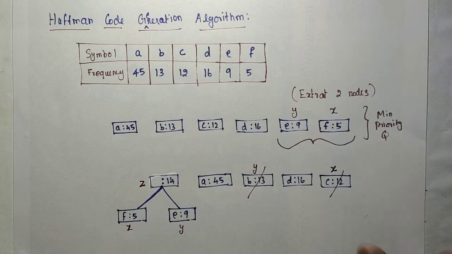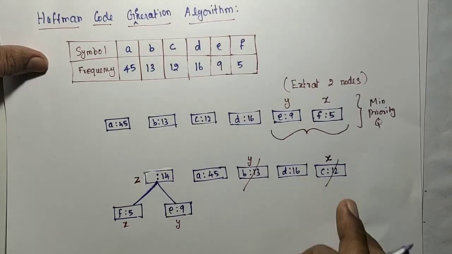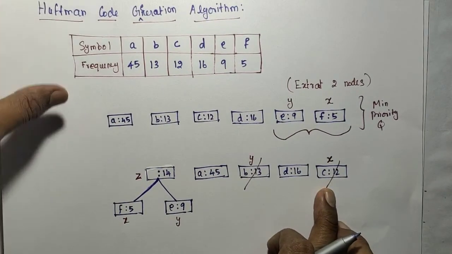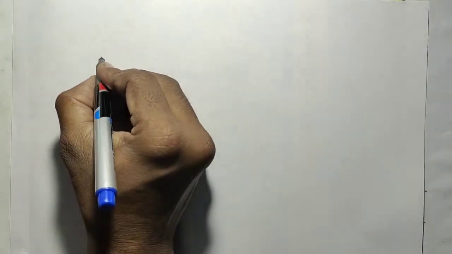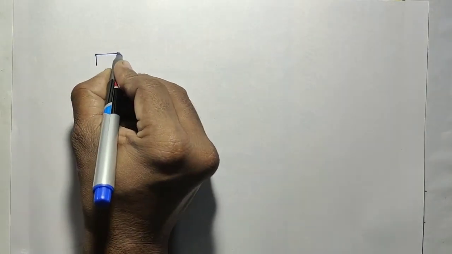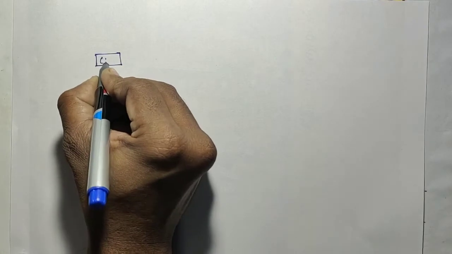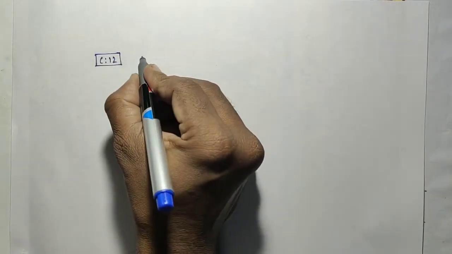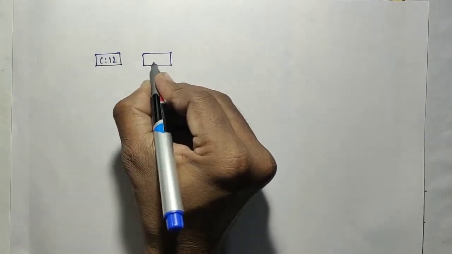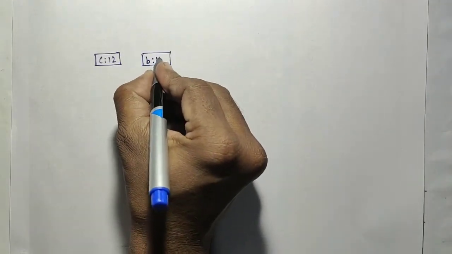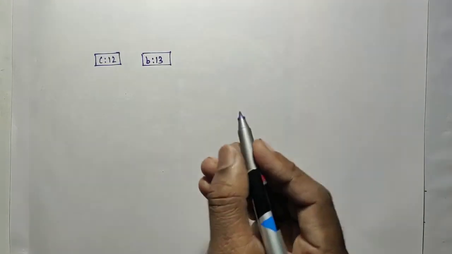The X will be added as the left, C12, and the Y will be added as the right, B13.